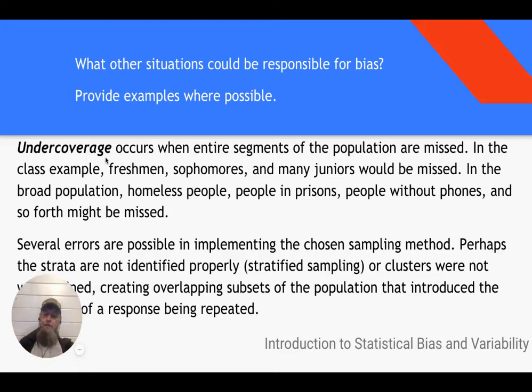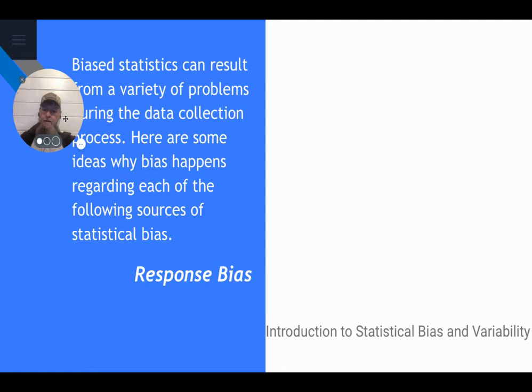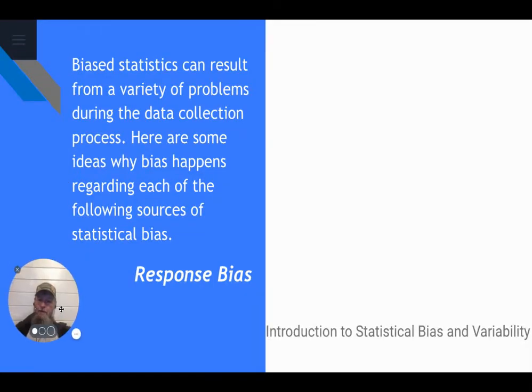Several errors are possible implementing the chosen sampling method. Perhaps the strata are not identified properly. In stratified sampling, clusters were not well defined. Classes have different age groups in it, creating overlapping subsets of the population that introduce the possibility of a response being repeated.